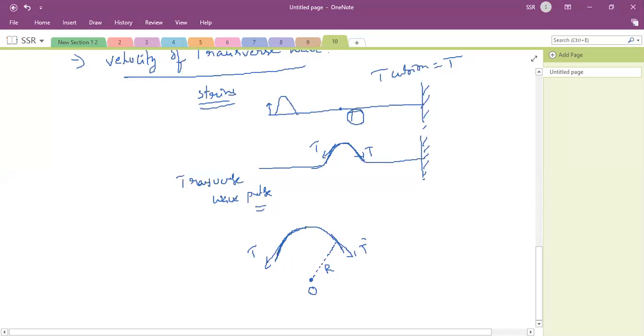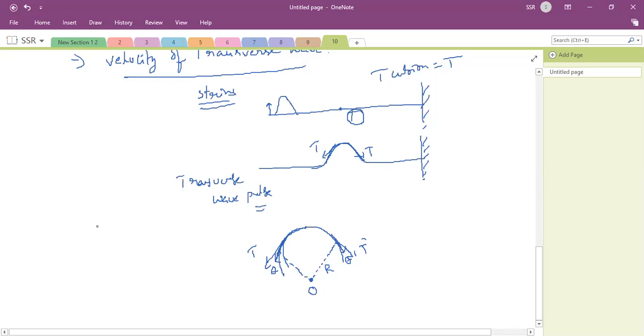Okay. So you can see here this is the circle. The circular arc tangent is making a certain angle theta. You can see here this is the circle. This tangent tension T is making angle theta. This tangent line, here also the tangent line makes an angle theta if it is a circle. This is theta. Are you clear this? So if it is theta, with respect to what can we take?